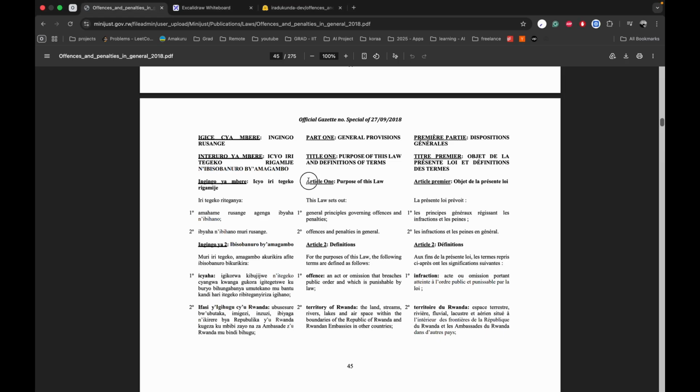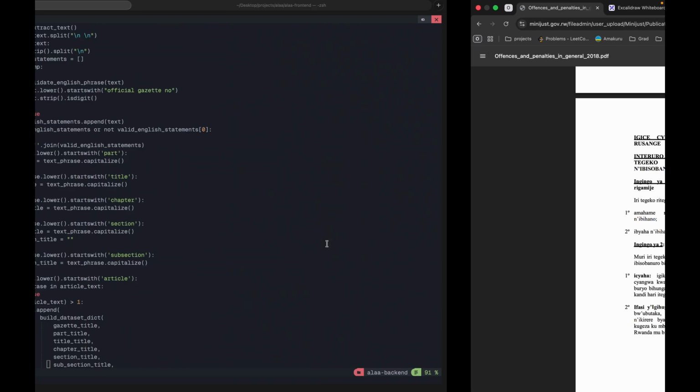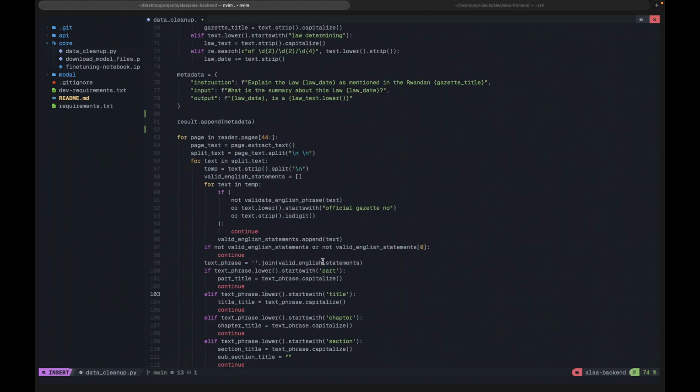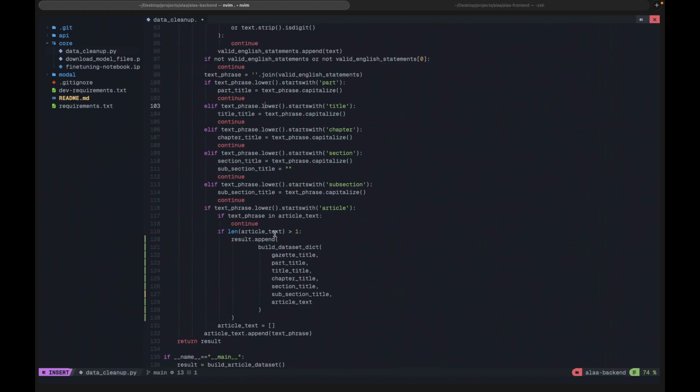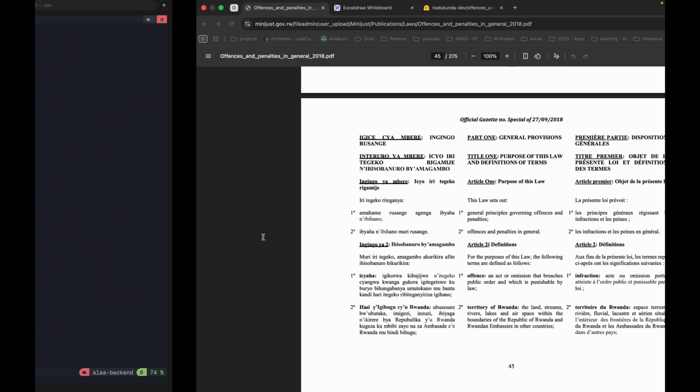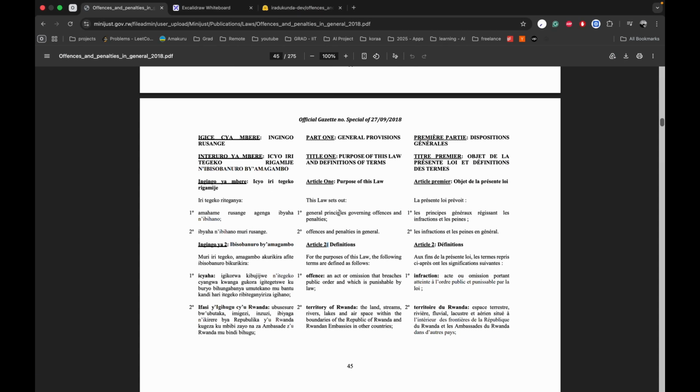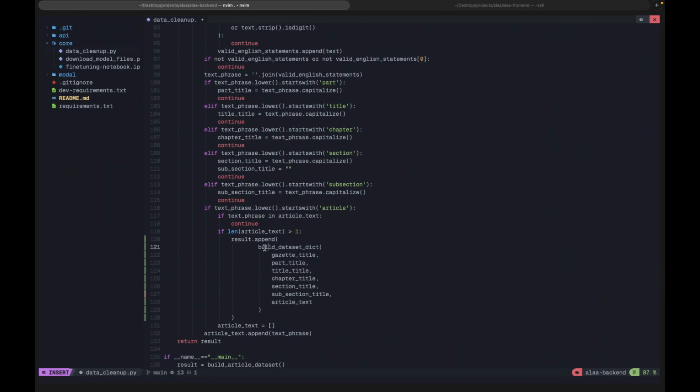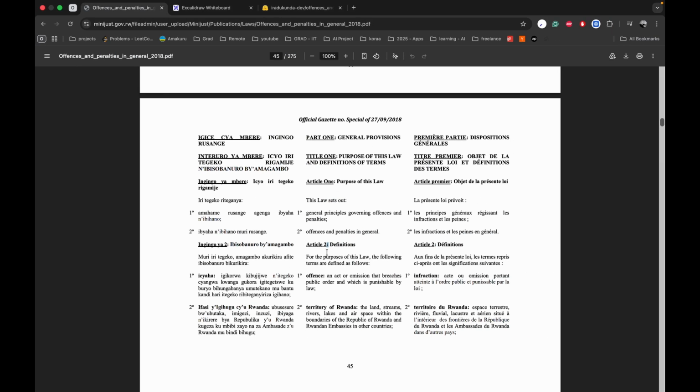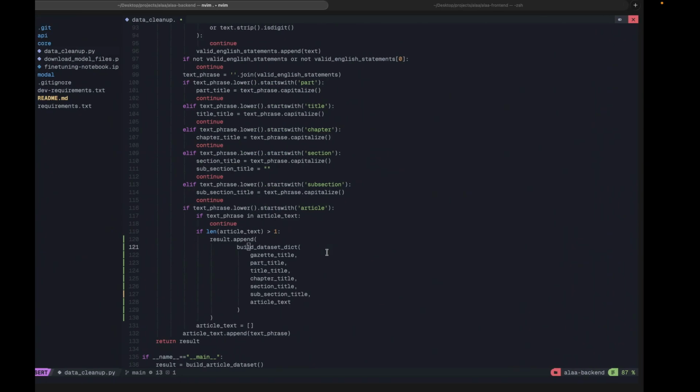So we are reading up to the moment we get to this article, then it means the article has changed. So then that's when we need to do another pre-processing again. We say, okay, again, we are going to append this. Whenever the article has changed, we are going to build the dataset, and then we upload. We are going to format it using this method. After that, we are going to add it to our results.